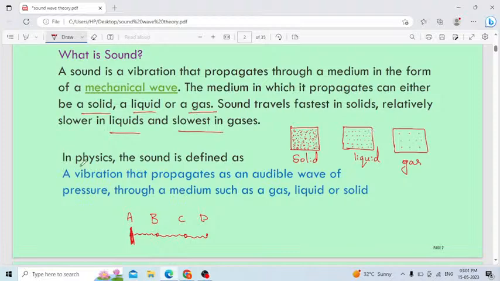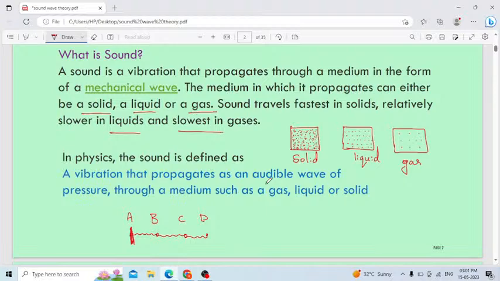Okay. In physics, how can we define sound? According to physics, sound is a vibration that propagates as an audible wave of pressure through a medium such as gas, liquid, solid. Even sound waves can pass through solid, liquid and gas. What is the definition of sound if they ask in the exam? The vibration that propagates as an audible wave. Yes, sound we can hear. If you produce the sound, you can hear the sound.